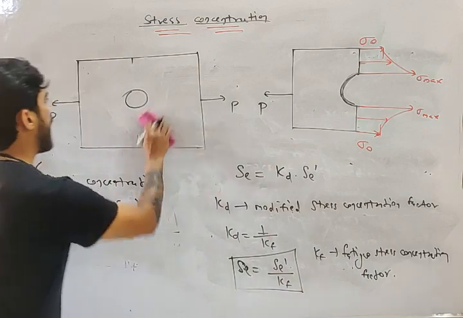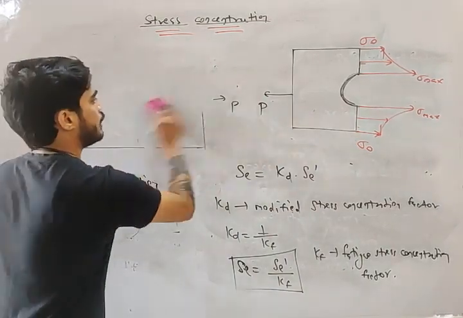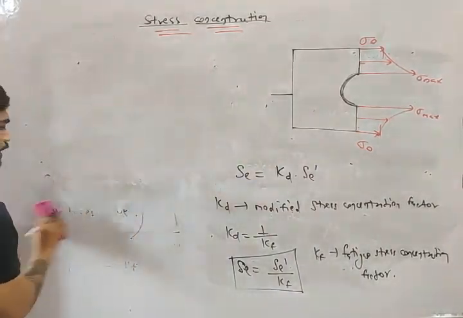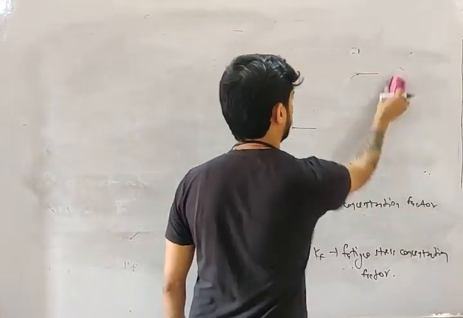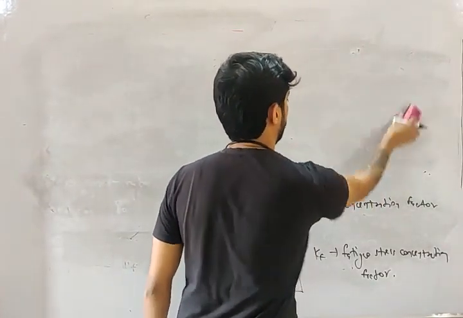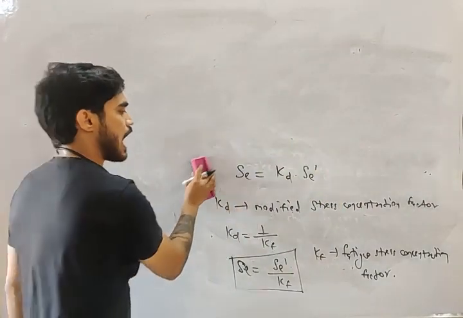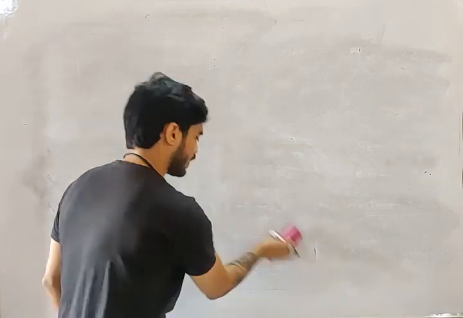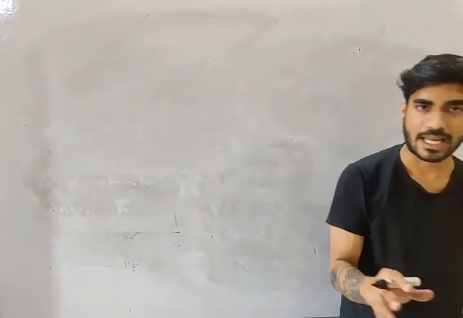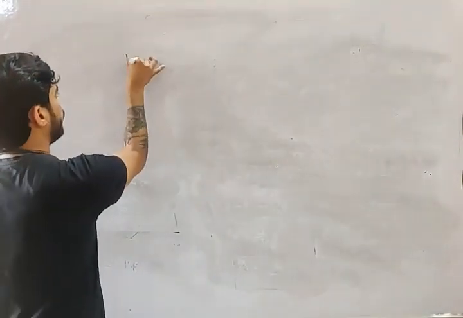Now, how do we find the value of Kf? That we need to understand. How Kf is found is a very important point, my friend. How do we find the fatigue stress concentration factor? If there is stress concentration, there will be a stress concentration factor, and we need to find it. So how will we find Kf?